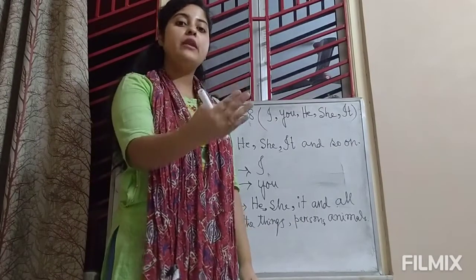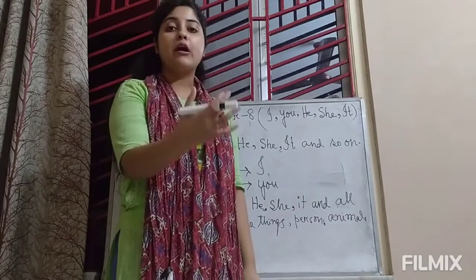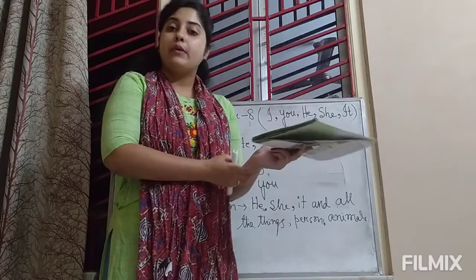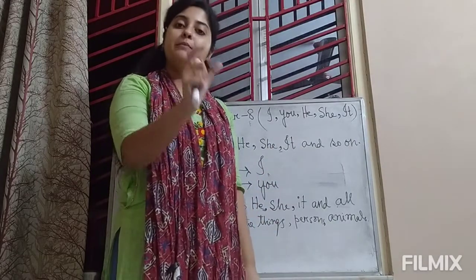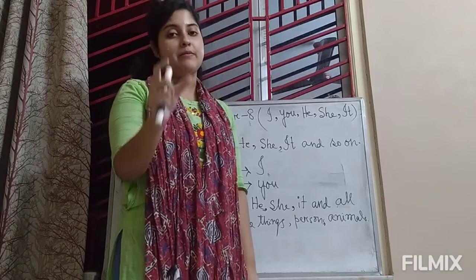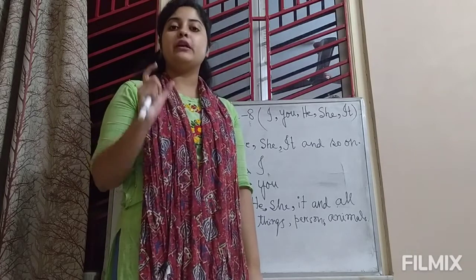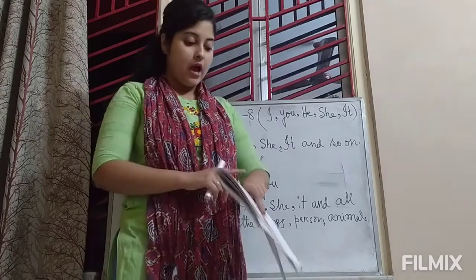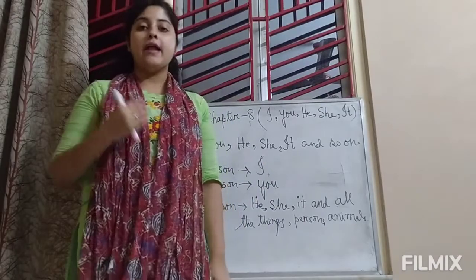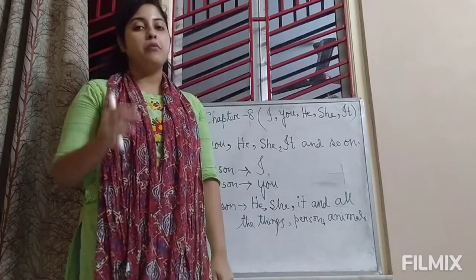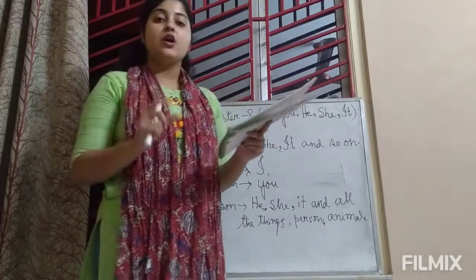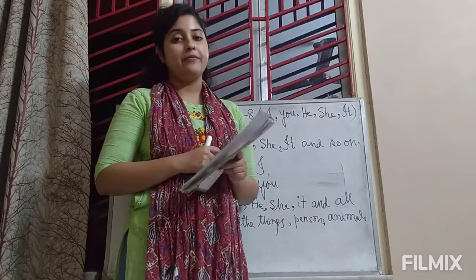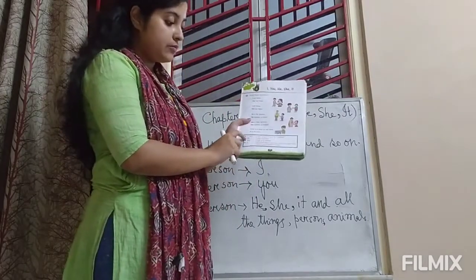When I am saying you, describing or calling someone you, that time you can be a man, you একটা মেয়ে হতে পারে, you একটা ছেলে হতে পারে। So there is no particular gender of I and you. I can be a girl or a boy, and as well you can be a boy or a girl. But we will use he in place of a name of a boy. Okay, look at the second point.